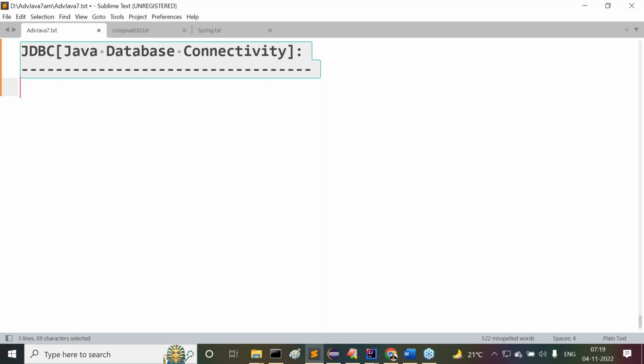But now this is somewhat different. What is the difference here? I'm telling now. Here we need to install database software and we have to connect with the database. We have to write some SQL queries.